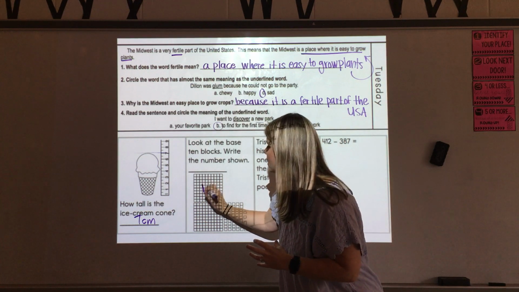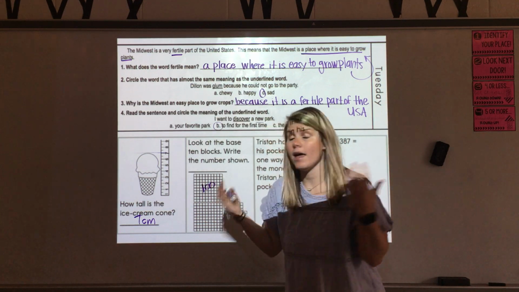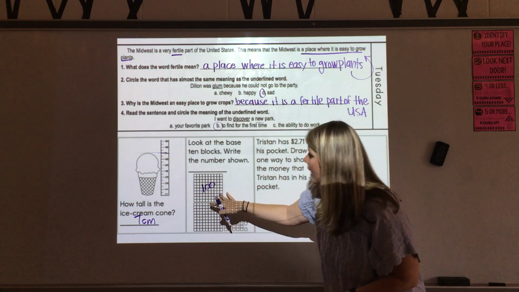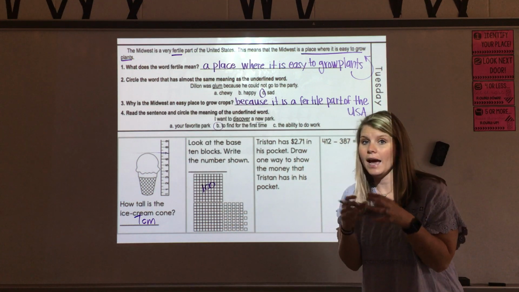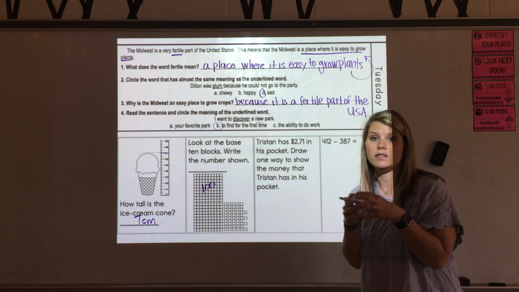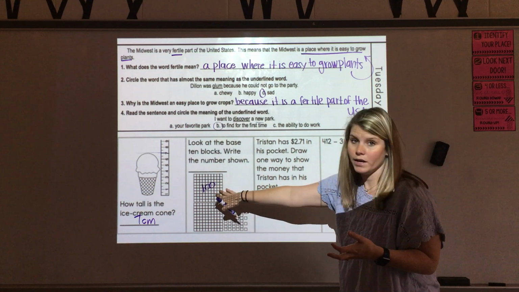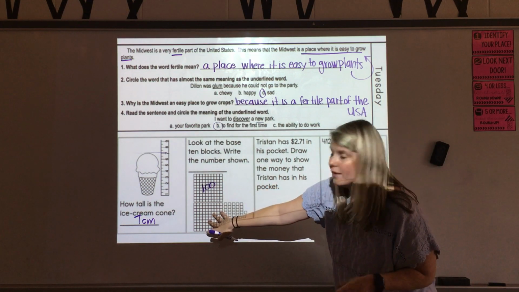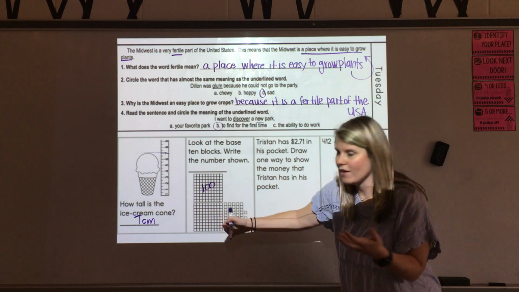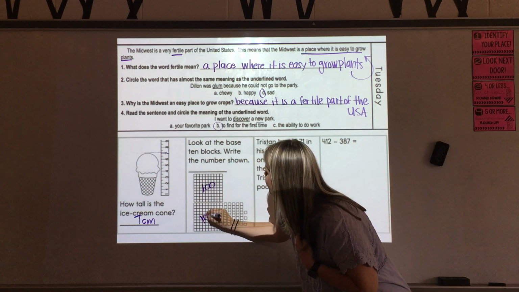So something I like to do, because believe it or not, I get a little scatterbrained, I like to write down the unit, the value of each of these units. So I know a hundreds flat the value is 100. And on the second one, the hundreds flat, again, the value is 100.